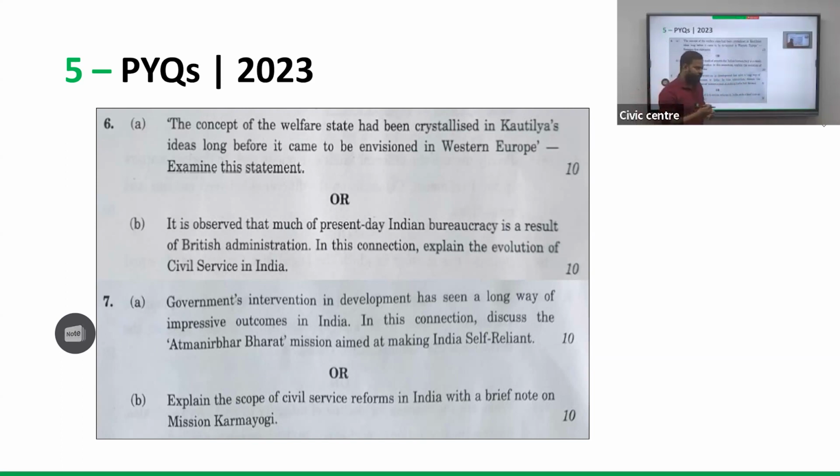Our bureaucracy is not restricted within our boundaries. They are exposed to the world. So how we have to interact with the world, creating better ties, and how it will help in India's growth. And the changing nature of administration, how technology is impacting. It is a very dynamic structure which needs reform. So we have to discuss it in detail.